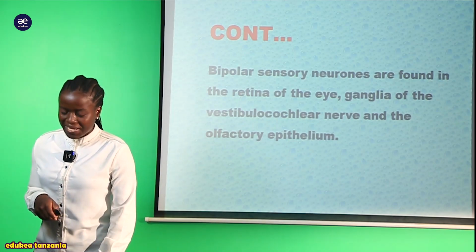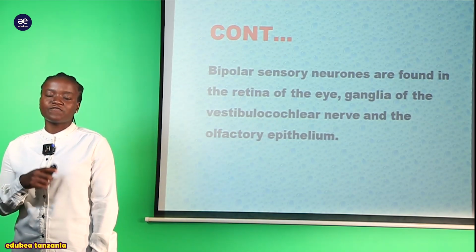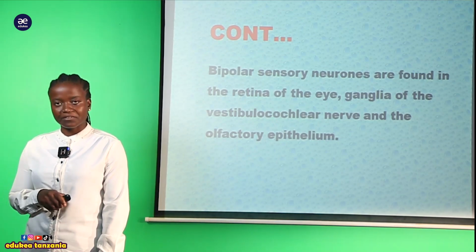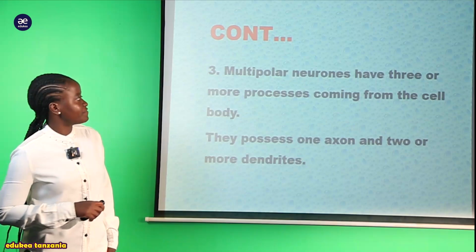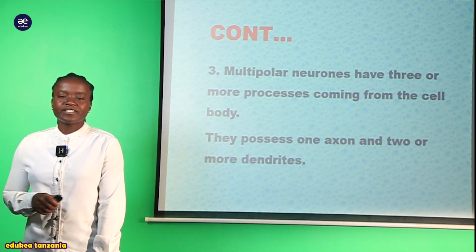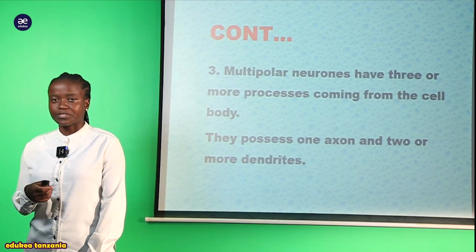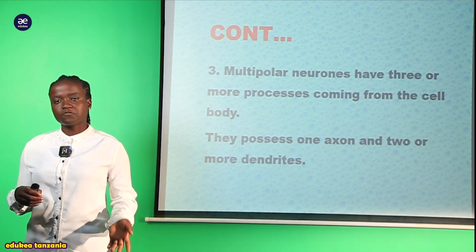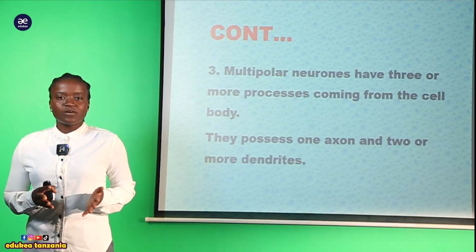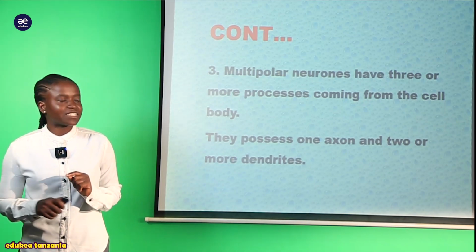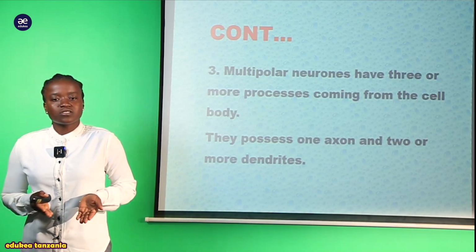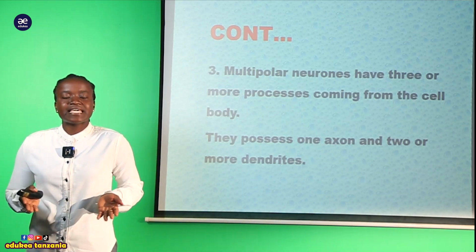But we also have the last type of neurons based on the number of dendrites. That is the multipolar neurons, the third type. So we also have to know what these multipolar neurons are and where they are located. The way it expresses itself is multi, meaning that those dendrons or dendrites are many.